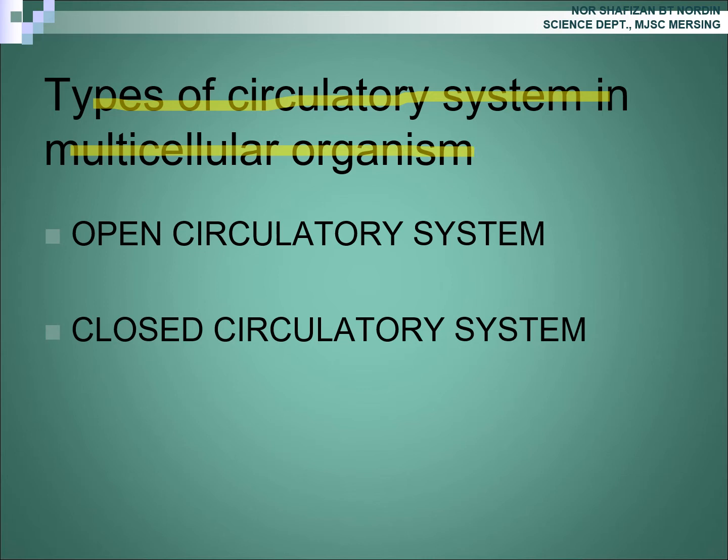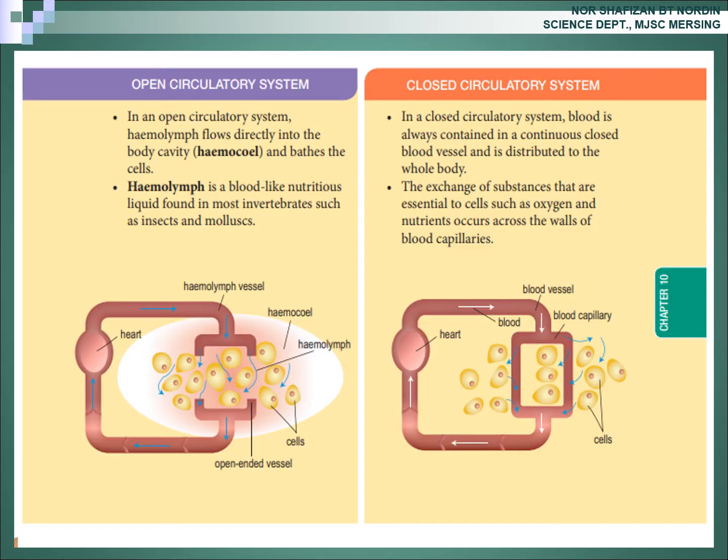So let us learn about the type of circulatory system in multicellular organism. There are two types of circulatory system in multicellular organism. Okay, open circulatory system and closed circulatory system. Alright, let us look at open circulatory system. In open circulatory system, class, hemolymph will flow directly into the body cavity known as hemocoel and bathe the cell. Okay, what is hemolymph? Hemolymph is a blood-like nutritious liquid found in most invertebrates such as insects and mollusks.